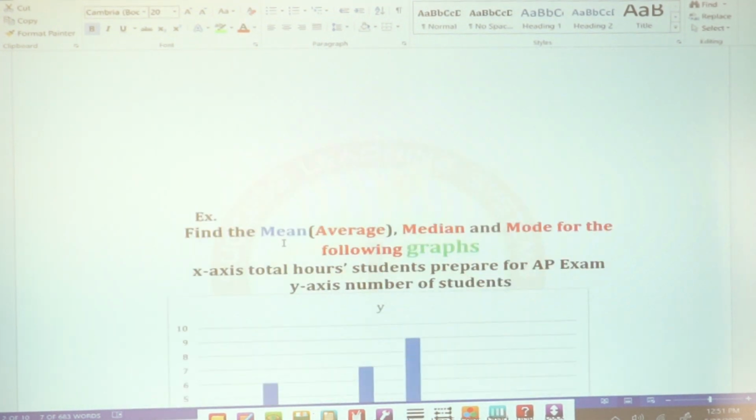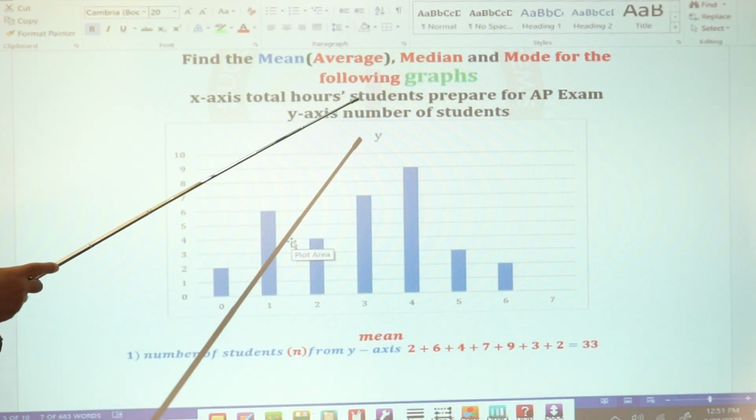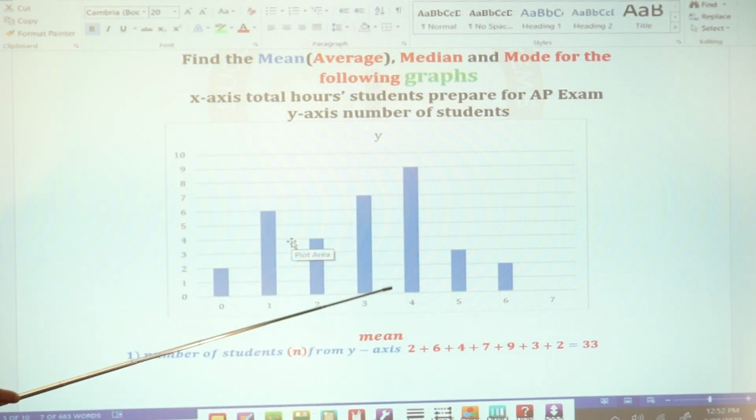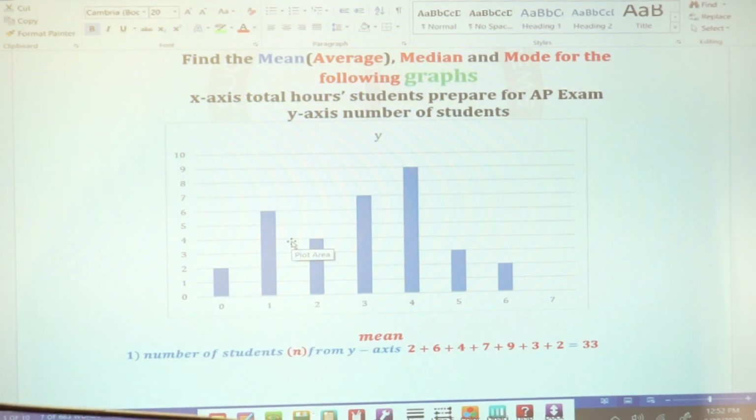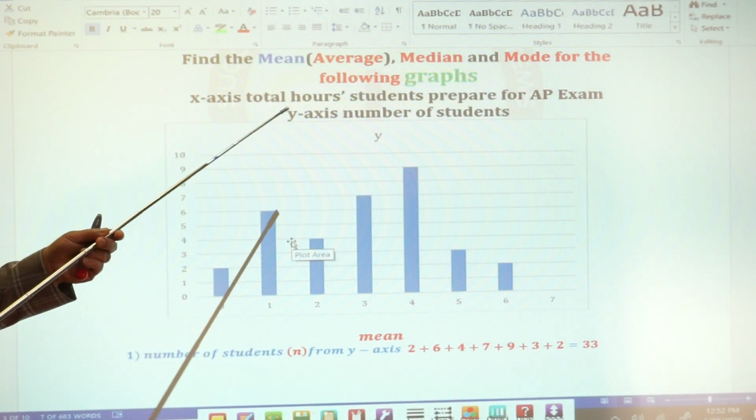Okay, example. Look at this example. This example is the total hours a student prepares for the AP exam. How do I read this graph? Look here, the vertical axis means how many students, right?